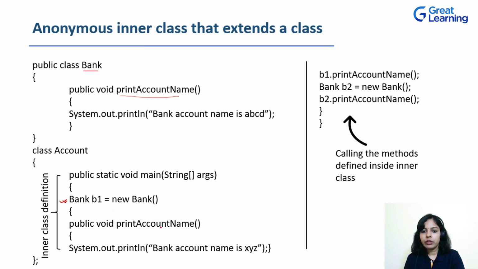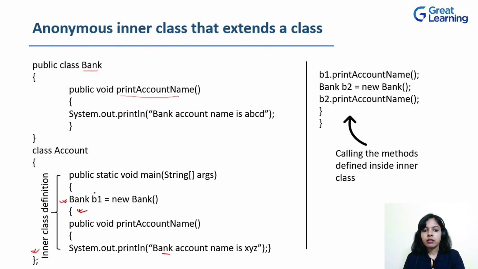So void printAccountName is overridden here. And inside this, there is a different implementation given for it, that is "bank account name is XYZ". And then we will close the inner class, which was started over here, will be closed over here. And then we'll use the semicolon. So this part is nothing but the definition for an inner class which is not having any name.